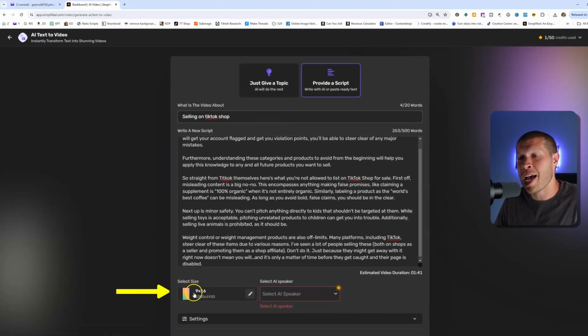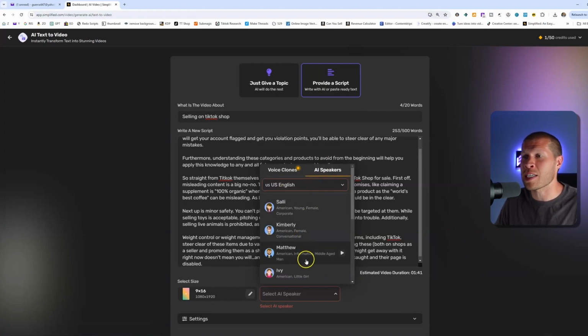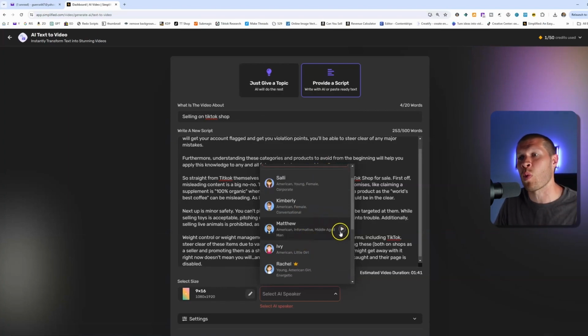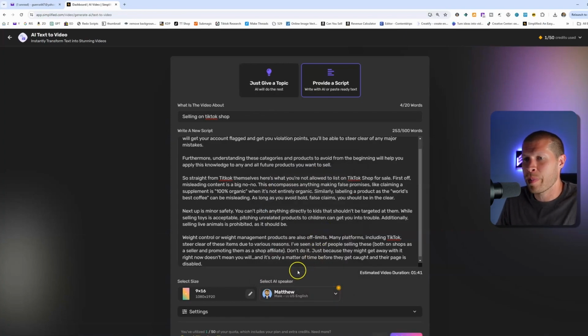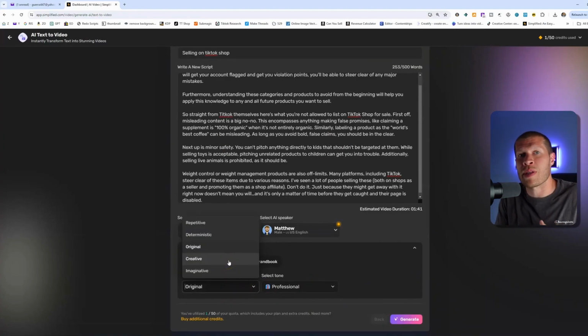Make sure you select the aspect ratio. You can test the speakers if you want. You can clone your own voice if you want, which is pretty crazy. It's not perfect, but it does sound pretty good and it's getting better. Or you can select one of their AI speakers. They have a ton and you can listen to what they sound like if you click the play button. So as an example, I'll click Matthew here. Again, settings are the same thing. You can select the tone, or you can make it a specific type of script if you want to, and then click generate.